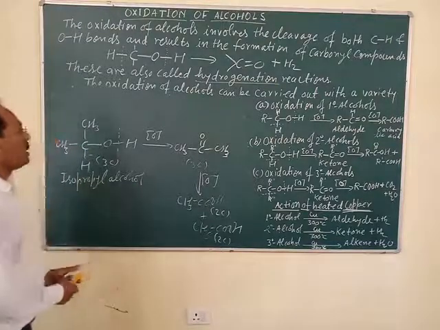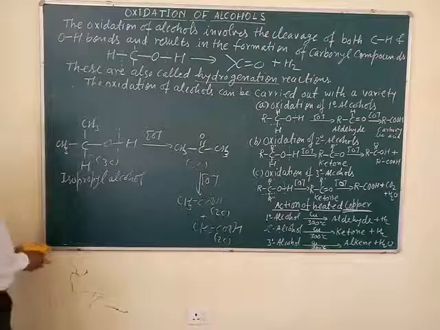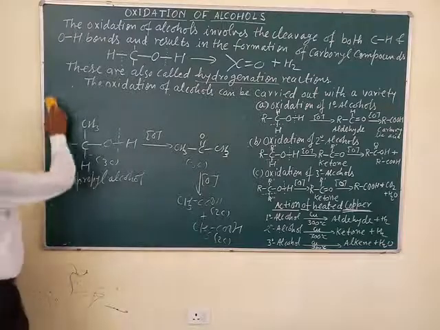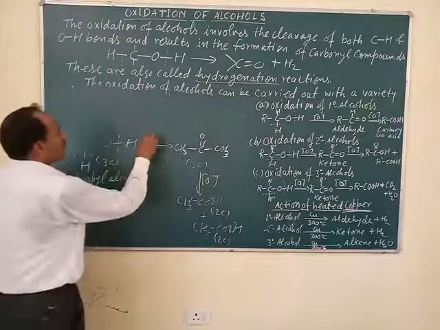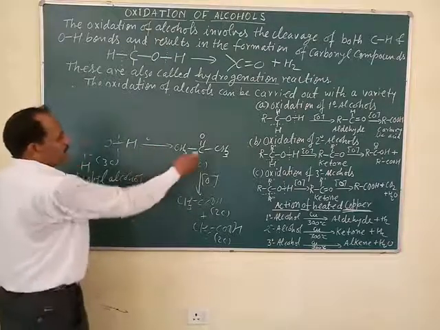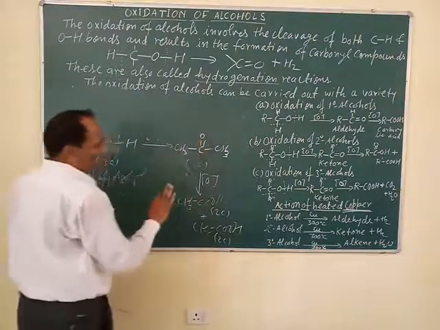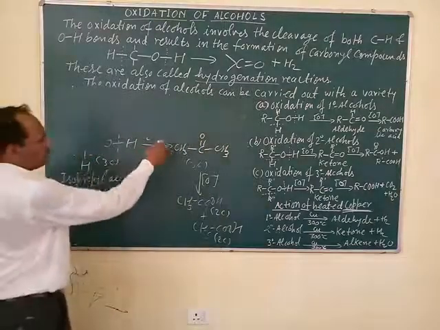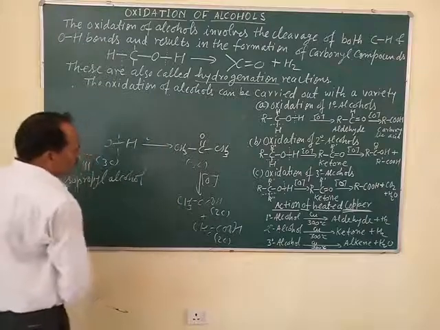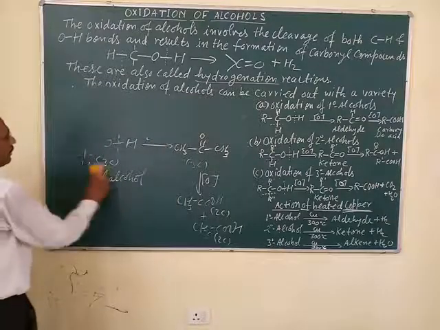When we take tertiary alcohol, oxidation of tertiary alcohol is not easy. Oxidation of ketone is difficult. Means ketone is difficultly oxidized into carboxylic acid having fewer carbons.